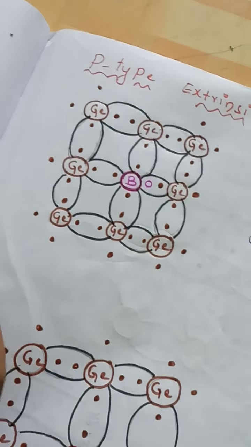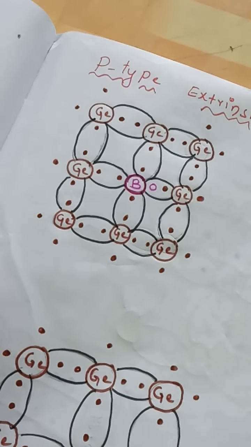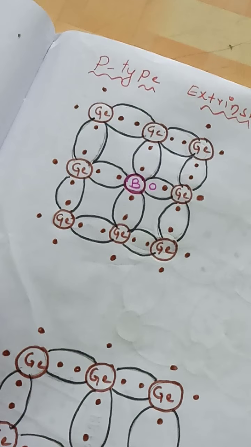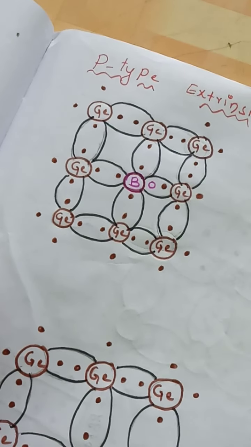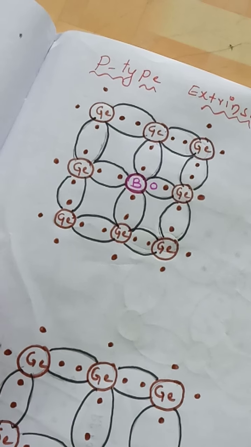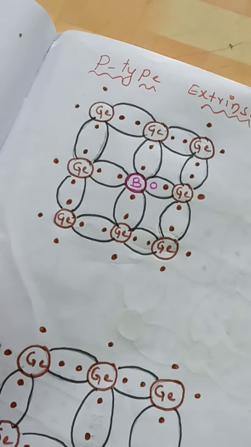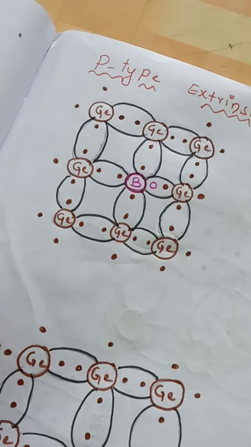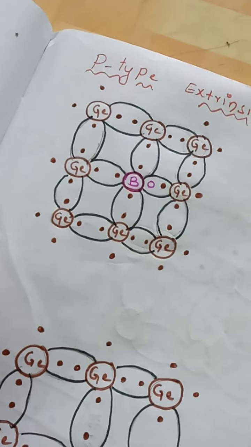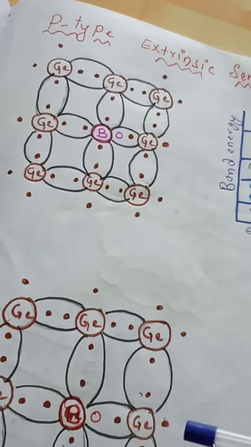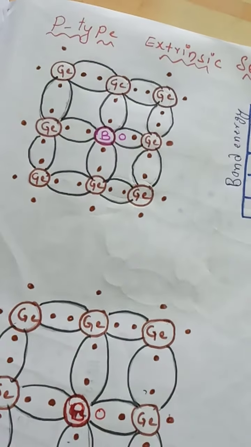Let us discuss the basics required for the construction of a p-n junction diode. To know about a p-n junction diode, we must know about p-type semiconductor and n-type semiconductor. So first let us know about p-type extrinsic semiconductor.